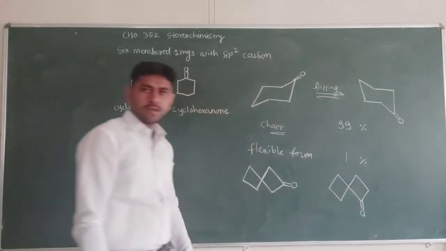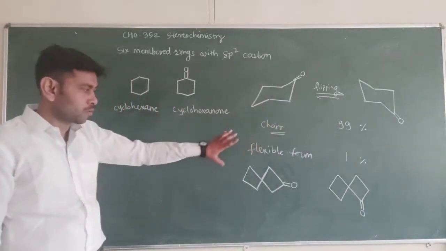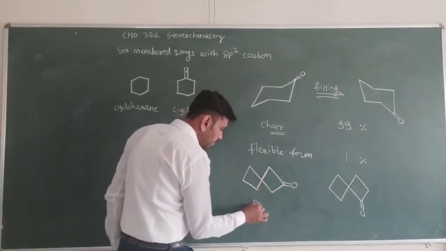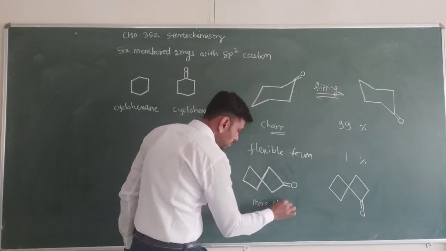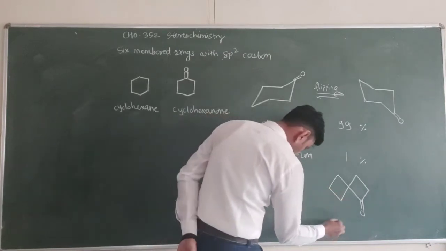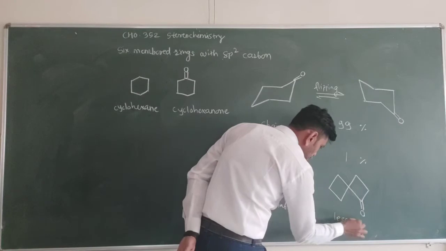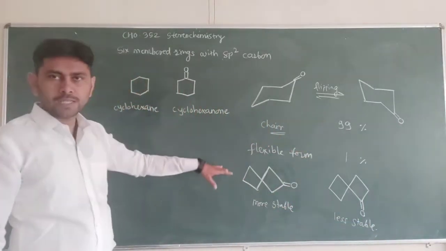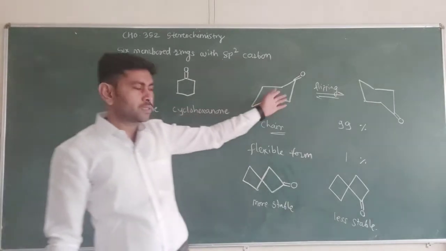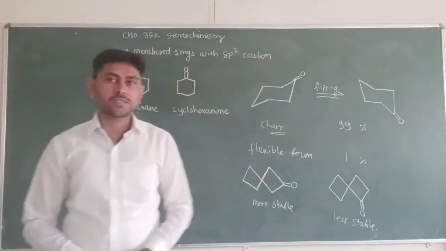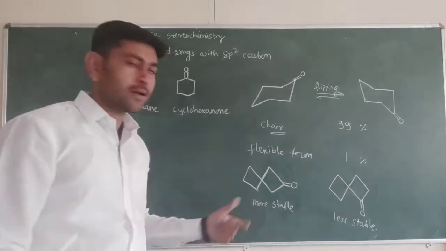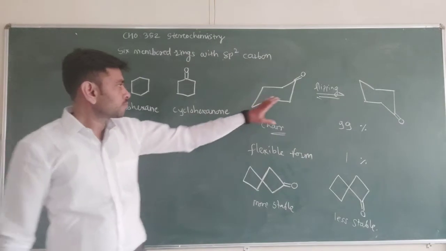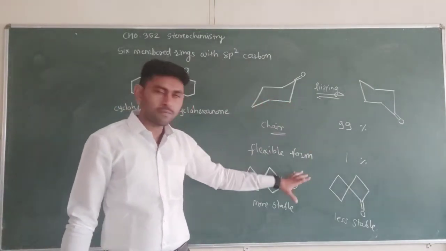this form. Okay, so there are these 4 forms, out of which this one, due to symmetry, is more stable as compared to the latter form, which is less stable. But here in these 2 cases, both the structures have stability and it is present in the 99% form: 99% in the chair form and 1% in the flexible form.